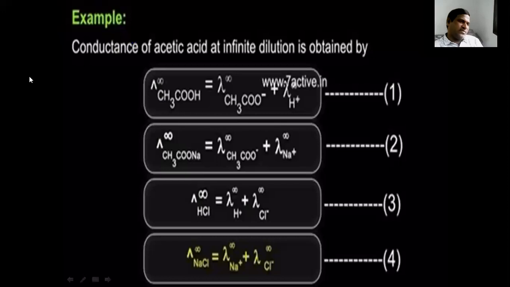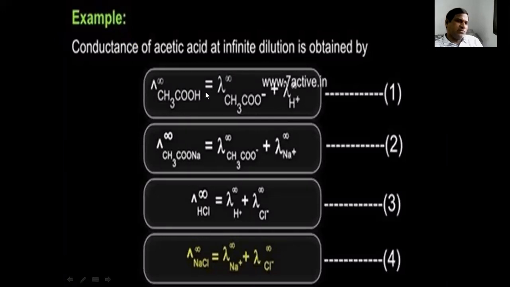The conductance of acetic acid at infinite dilution is obtained by lambda infinity of acetic acid equal to lambda acetate ion plus lambda H plus ion. According to Kohlrausch law, lambda infinity of sodium acetate, sodium acetate ionizes to acetate ion and sodium ion, is equal to lambda acetate ion plus lambda Na plus ion.